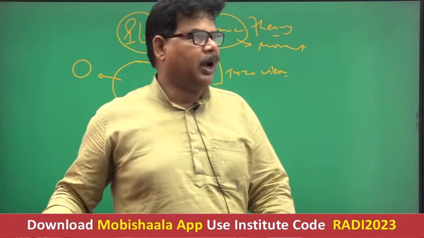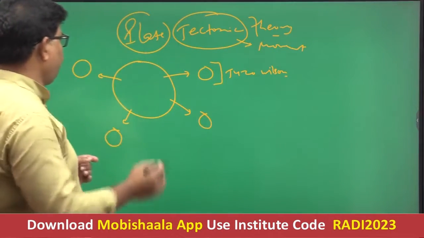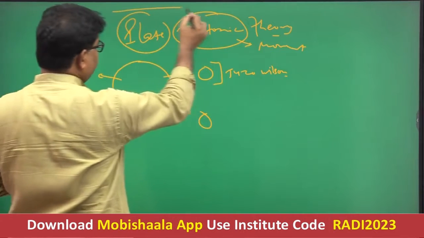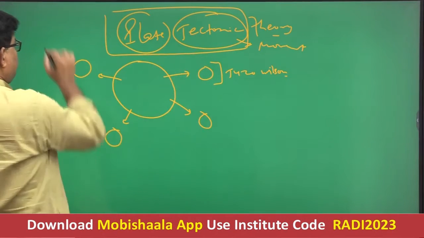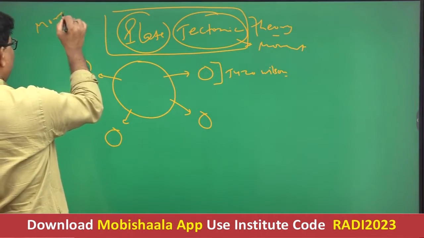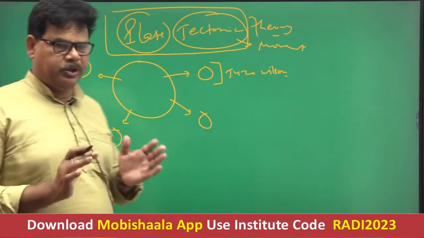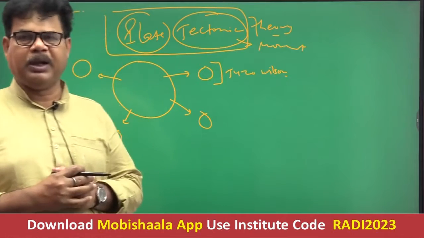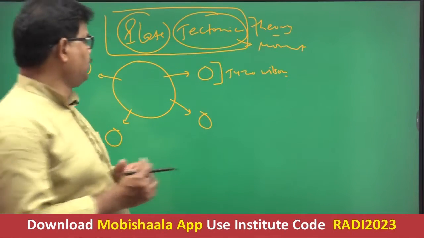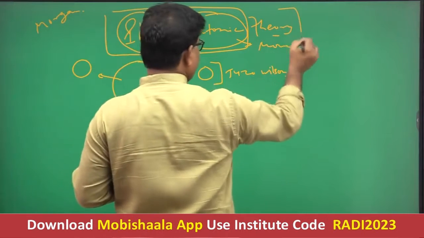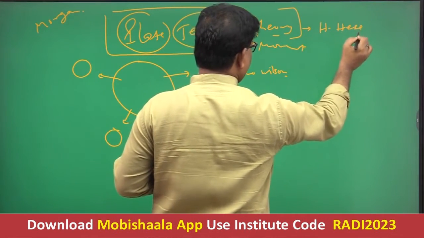Morgan was the first geographer who used the term plate tectonic combinedly. Is it clear? The plate tectonic term was first used by Morgan. Morgan was an important geographer who used the term plate tectonic combinedly for the first time, and plate tectonic theory was propounded by Harry Hess. What is the introduction of this theory?